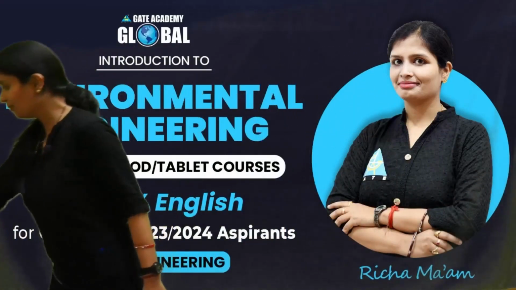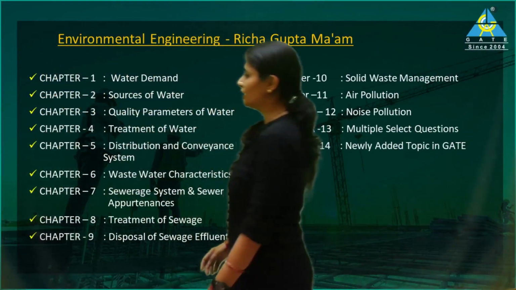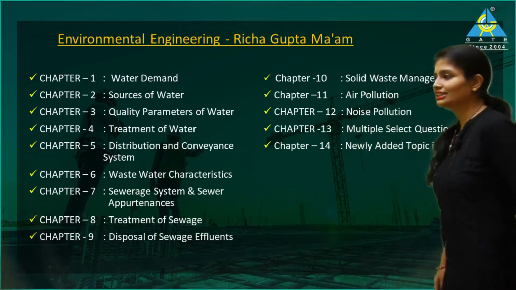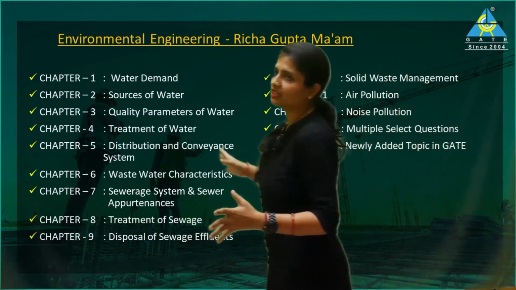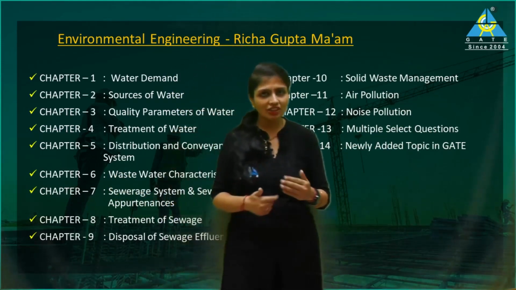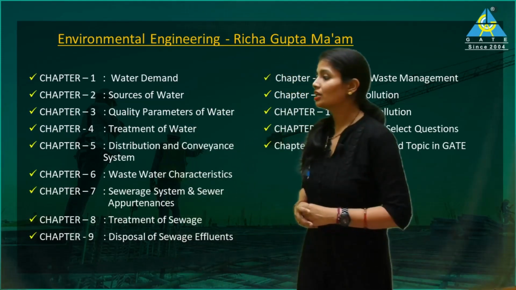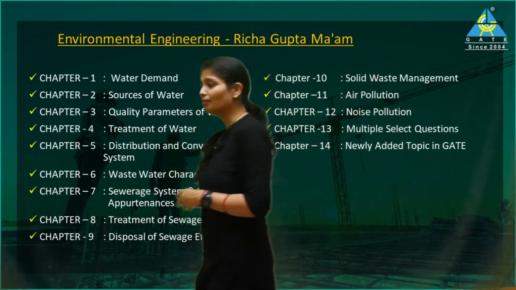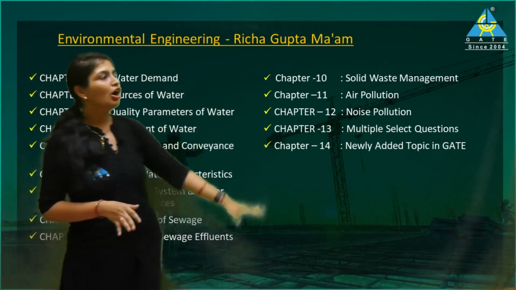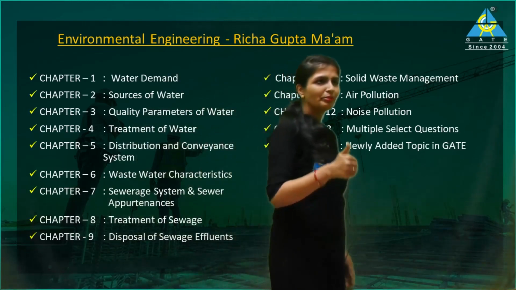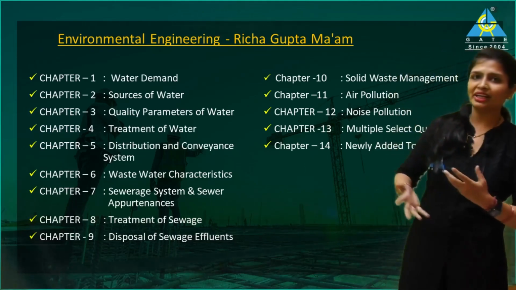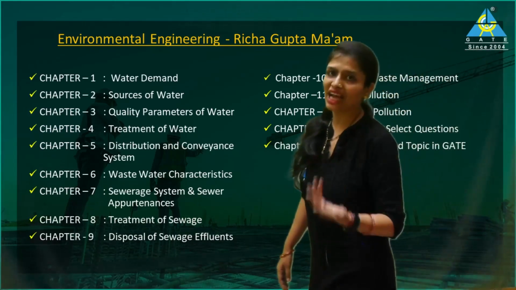So as you can see here, we have 14 chapters. The first 12 chapters are the basic chapters which we have dealt with, and then we have further chapters which we are going through. So you can see here that we have these 12 chapters first, till noise pollution. Although noise pollution has been excluded from GATE 2021, in many of your competitive exams noise pollution has been asked.